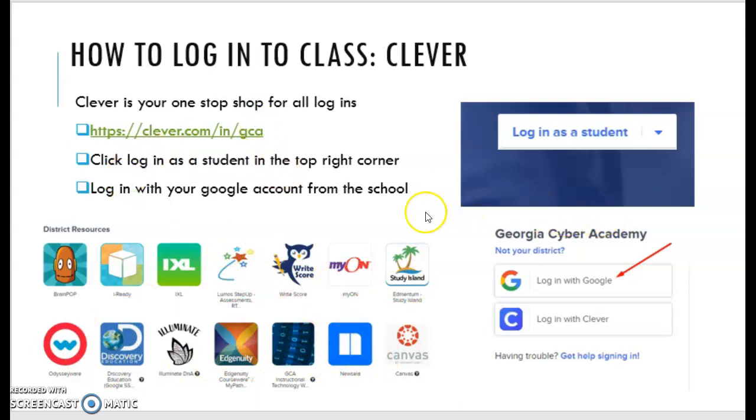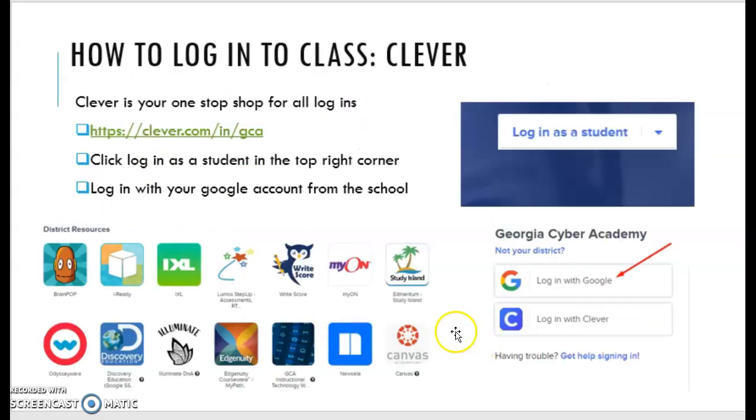It's going to have an Infinite Campus icon, and a Canvas icon, all of it. Illuminate for your tests and stuff. So when you do get into Clever, you always want to log in using Google. And that way every single icon will link and open up for you.